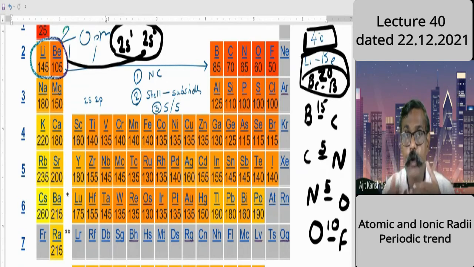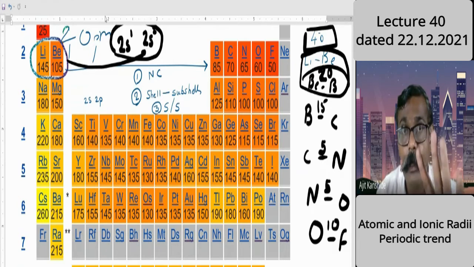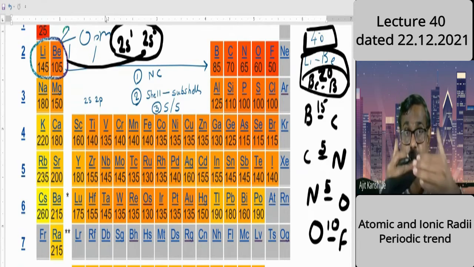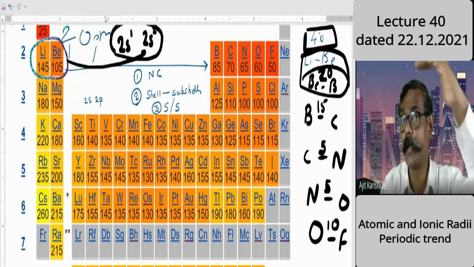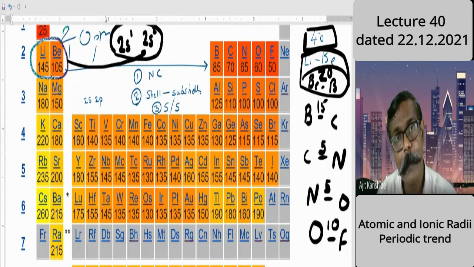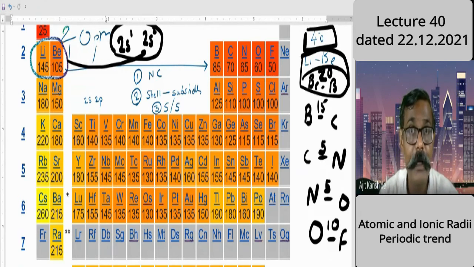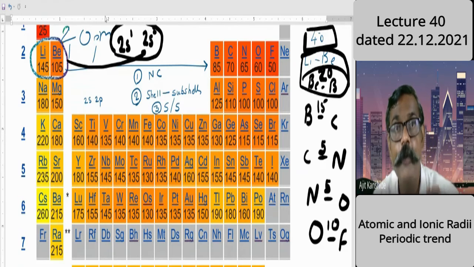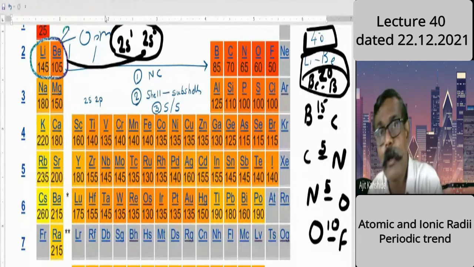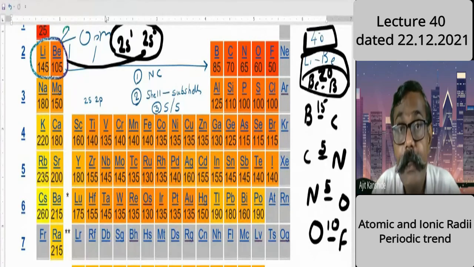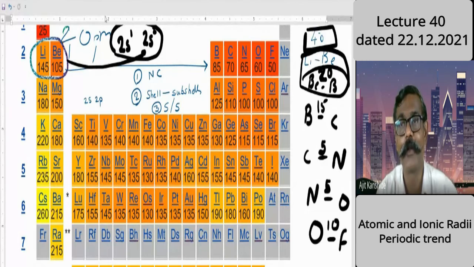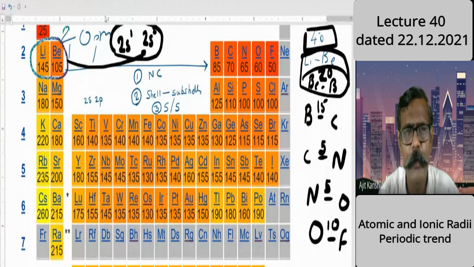A 2d orbital is not possible, but in the third shell, there are 3s, 3p and 3d orbitals. So from the shell number point of view they are the same, but from the subshell point of view they are different. From beryllium to boron, there is a change in subshell. A subshell is added there. So size is increasing. Could you understand what I'm saying?